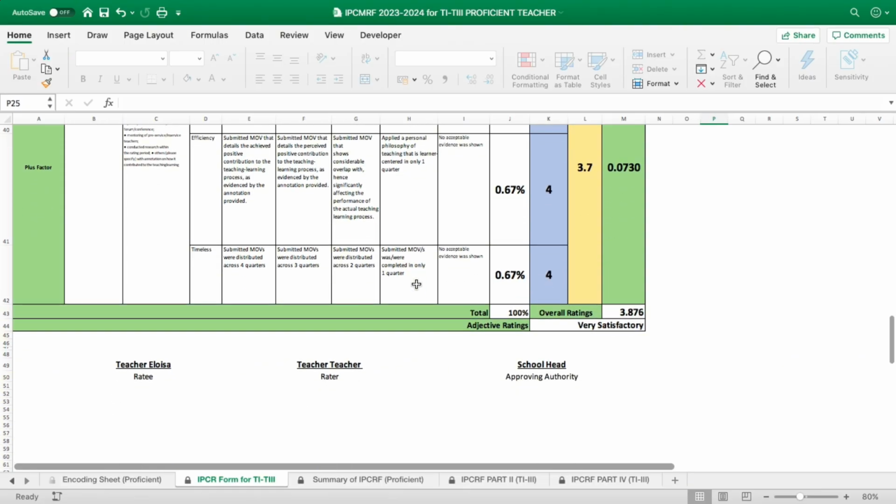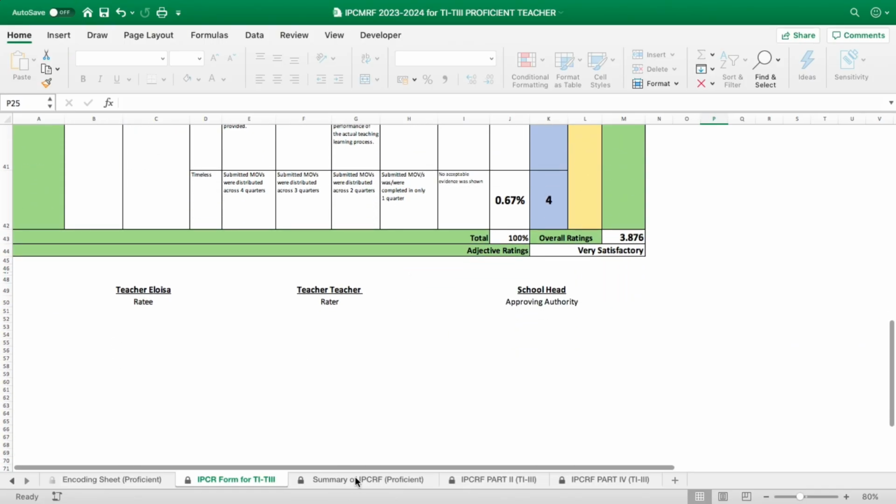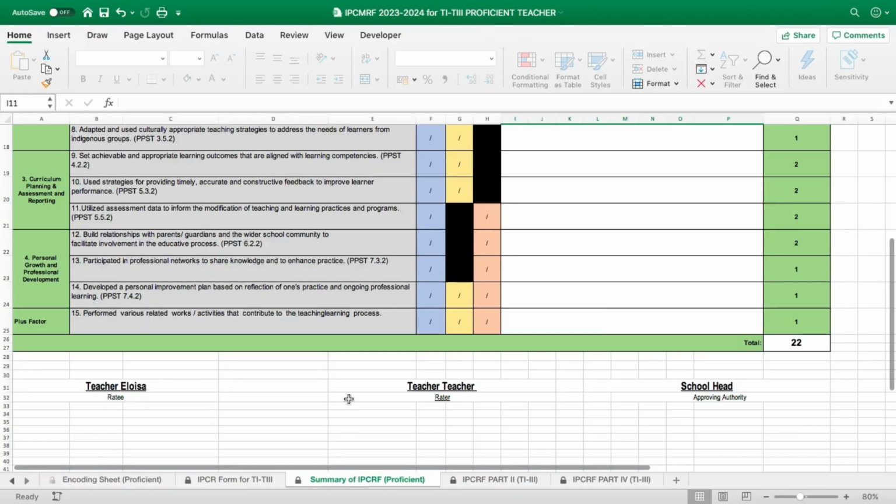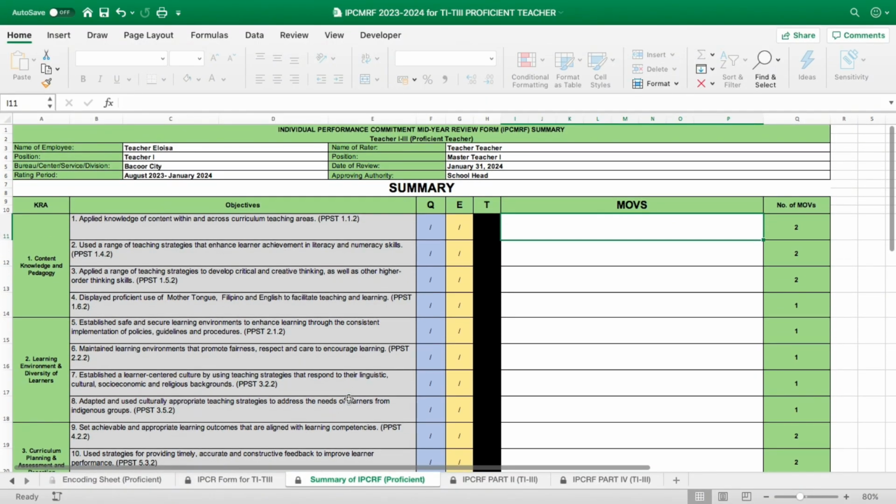Thank you po. So, now, let's proceed to the summary of IPCRF for the proficient. So, we have here the summary. Under here, meron tayong MOVs. Anong pong ilalagay nyo dyan? Ano yung mga MOVs na gagamitin mo for that objective? Like, for example, classroom observation o observation forms for quarter 1 and for quarter 2. That's why naka-indicate kanina dyan is 2 MOVs.